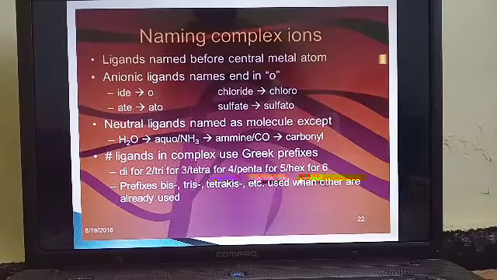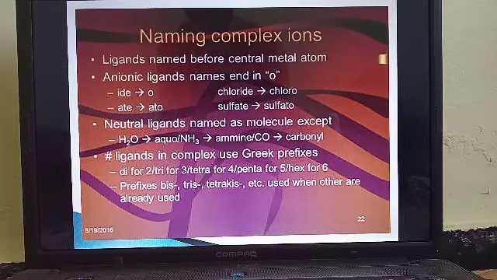Then the naming of the complexes. The same rules that govern coordination chemistry also govern organometallic compounds. Ligands are named before the central metal atom; anionic ligands end with 'o', and some neutral ligands are named, like water as aqua, NH3 as ammine, and CO as carbonyl. For prefixes, if there are 2 ligands it is di, 3 is tri, tetra for 4, penta for 5, hexa for 6.